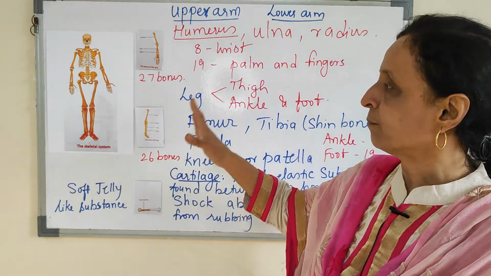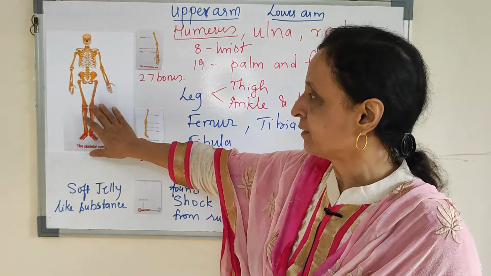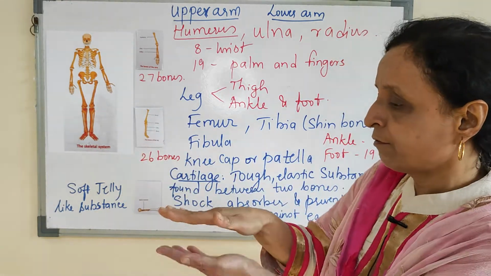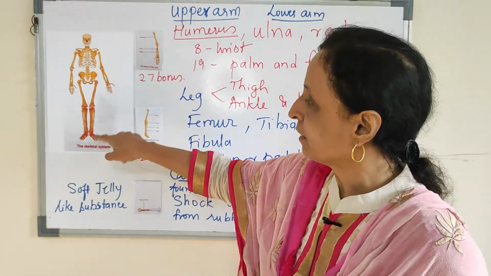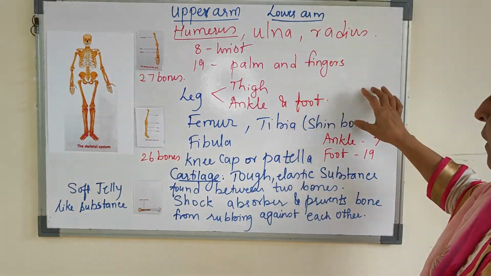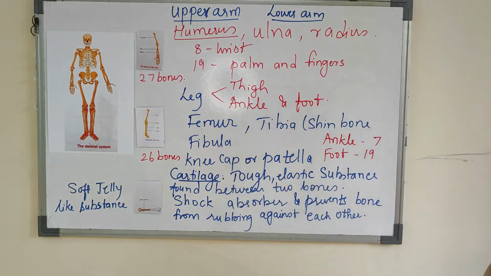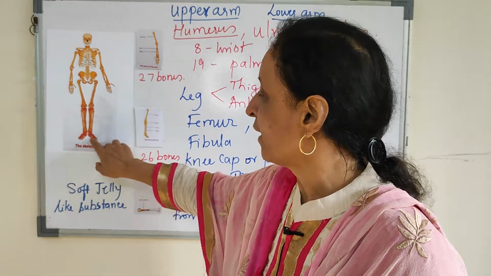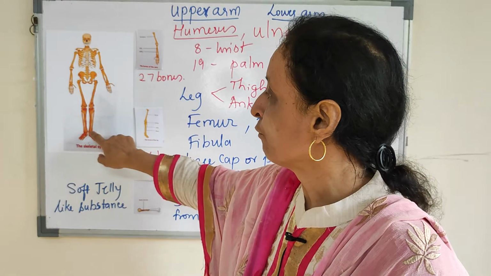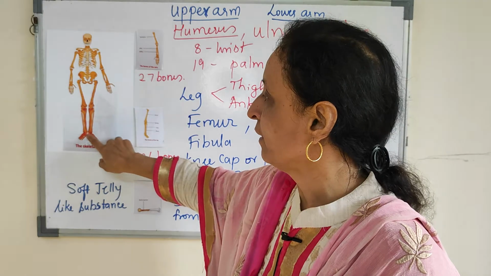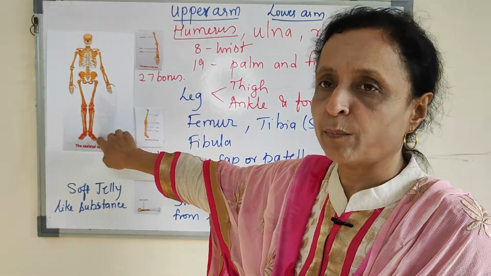Memorize the names of the bones so it will be easy for you to understand. First understand the concept. Now here again there is a foot, like the hands. So how many bones are present in the foot? Ankle has 7 bones, and the foot has 19, total is 26. So from here to here 26 bones are present. 7 in the ankle and 19 bones in the foot.